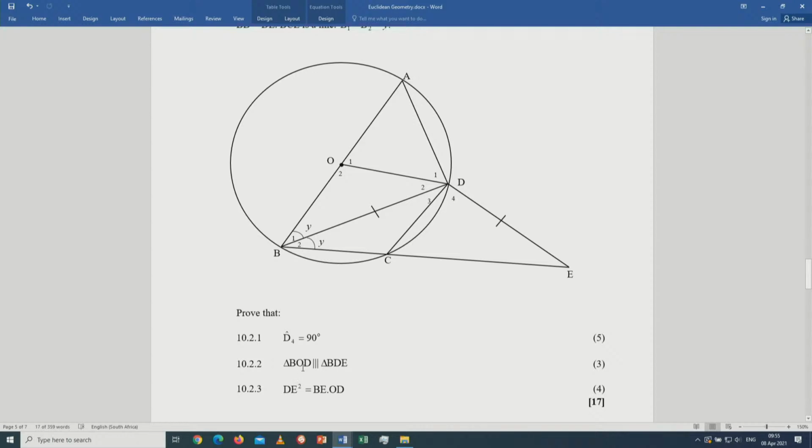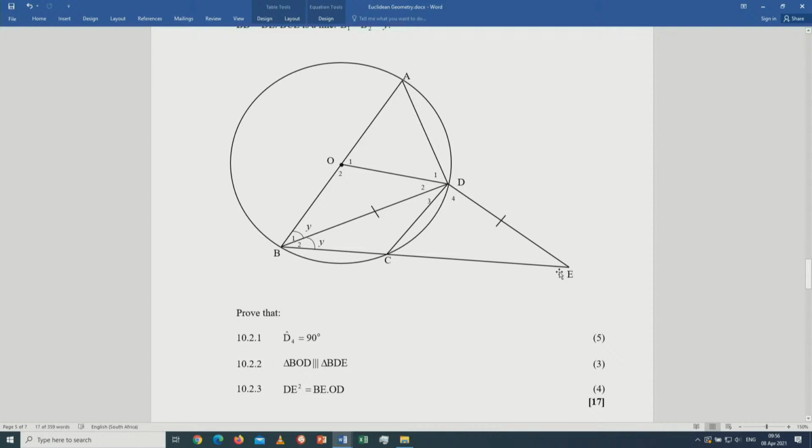Why is angle O in triangle BOD, we are referring to O2, in triangle BDE, D here will be referring to D3 plus D4. These two angles must be equal. Find a reason. Lastly, angle D in triangle BOD, we are referring to D2, must be equal to angle E. What could be the reason?